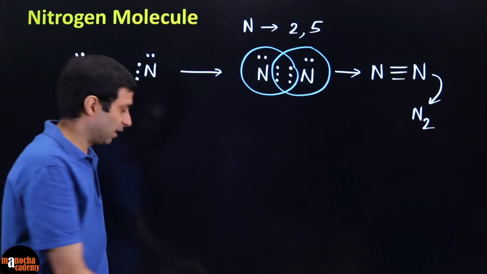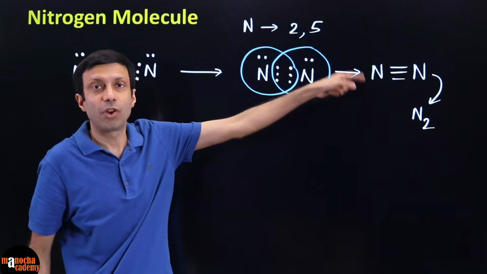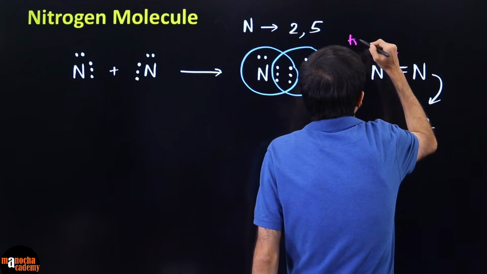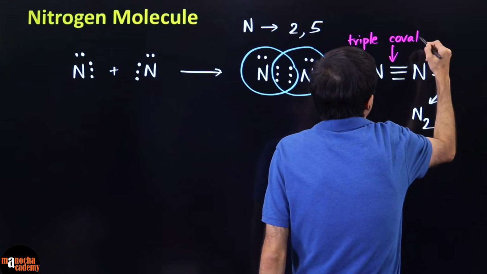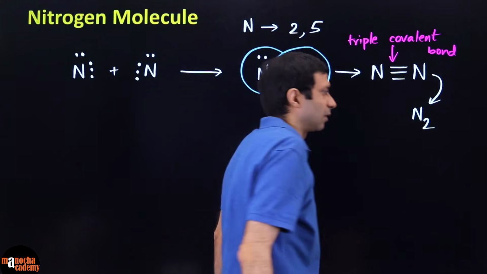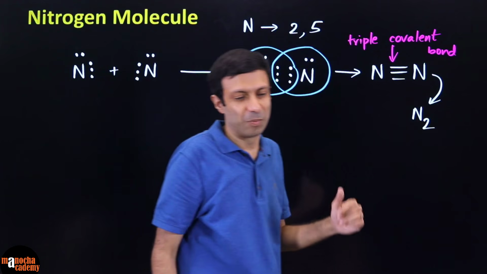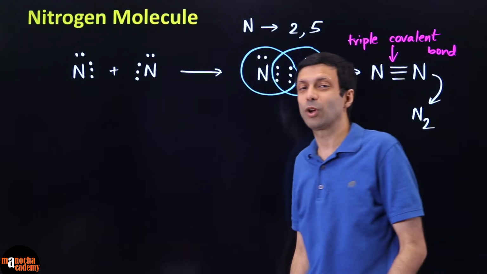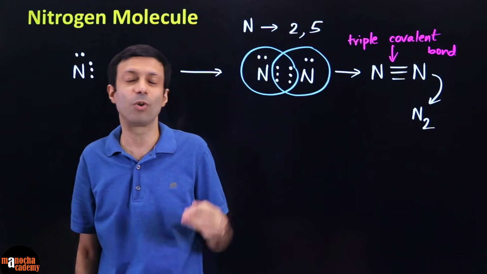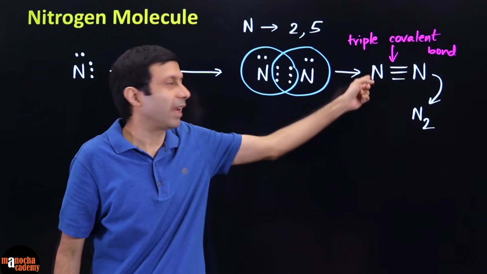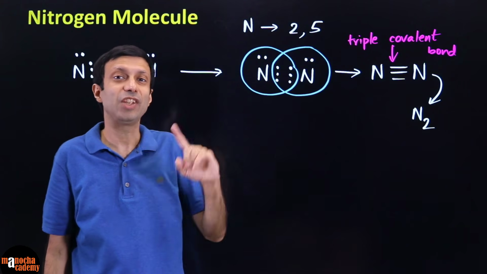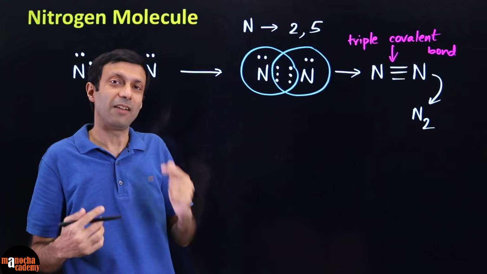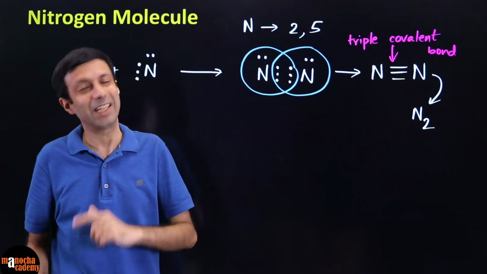So nitrogen contains a triple covalent bond. There are 3 bonds, right? So this is nothing but a triple covalent bond. That is the nitrogen molecule. Clear? So this is how you represent it. And so the difference you saw there, sometimes it can be single covalent, double covalent, triple covalent. Every line represents a shared pair of electrons, and in every shared pair, 1 electron is coming from each of the atoms.